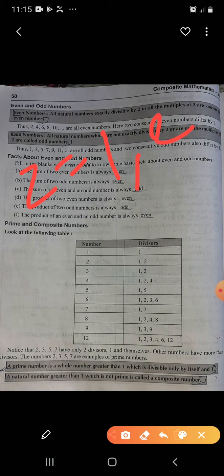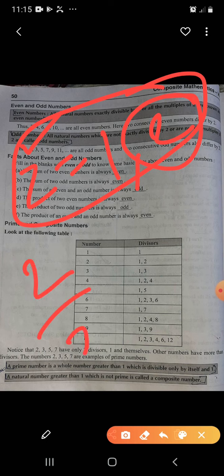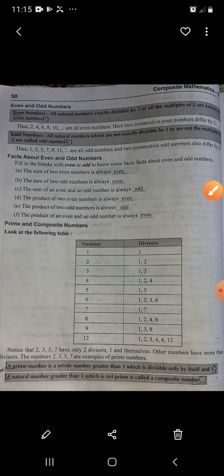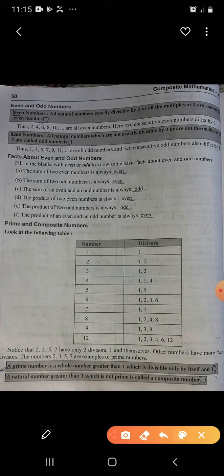So this is a prime number, because the definition says a prime number is a whole number greater than 1, which is divisible only by itself and 1. Yes, it is greater than 1, and divisible by itself, 2 by 2, and 2 by 1 also. You can take another example, just like 4: the divisors are 1, 2 and 4.